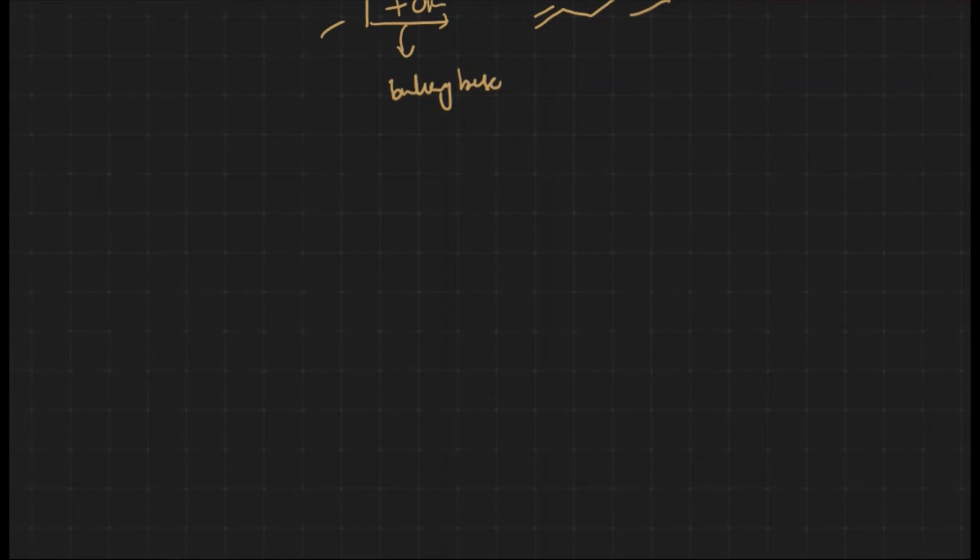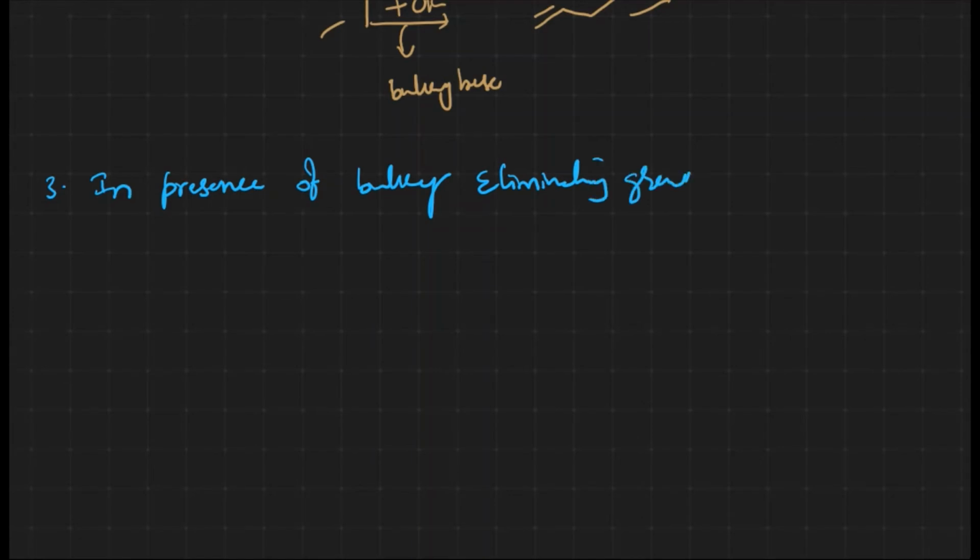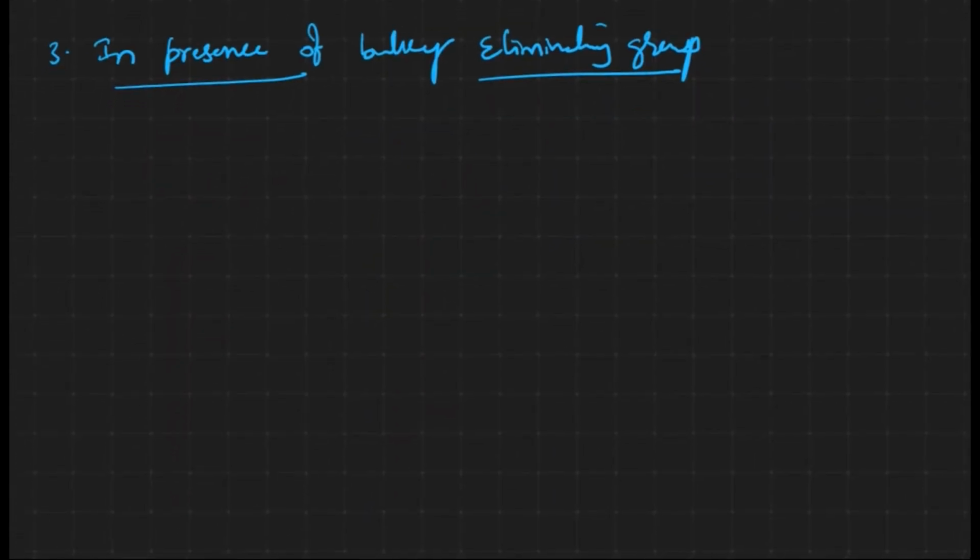Let us see the third one. What is the third one? In the presence of a bulky eliminating group. Let me take an example.